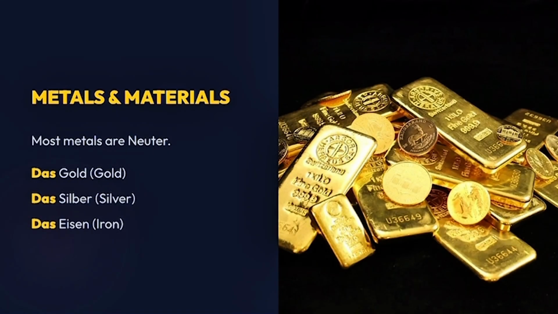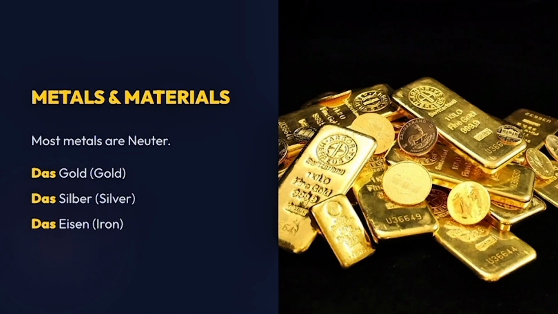Metals and materials usually take a neutral form. It's das. Let's say das Gold, gold, das Silber, silver, und das Eisen, iron.